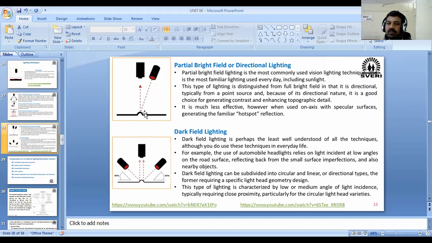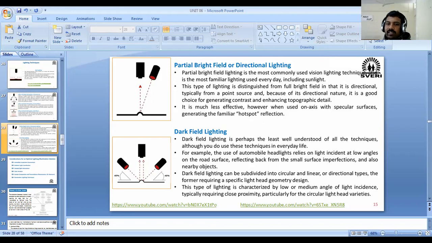Okay, that I have just discussed. This type of lighting is distinguished from full bright field in that it is directional, typically from a point source, and because of its directional nature, it is a good choice for generating contrast and enhancing topographic details.